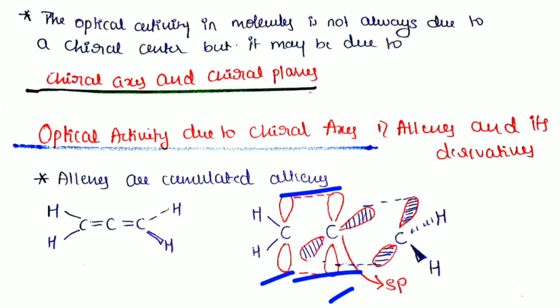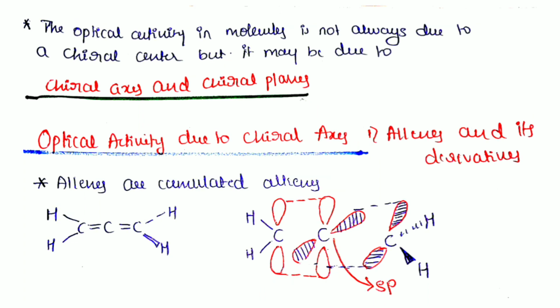In this way, this carbon is present in the plane of the paper, while on the other carbon the hydrogen is coming out of the plane and the other is going below the plane. The center carbon, associated with two double bonds, is sp hybridized.